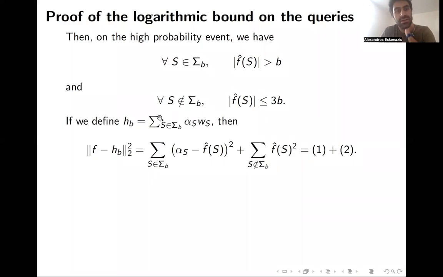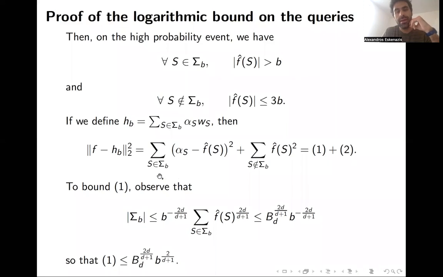And now our guess is going to be the function which is not the sum over all subsets, but the sum over the significant subsets, the ones in sigma b, of the empirical Fourier coefficient times Walsh. When we estimate the L2 difference between f and this empirical function, it's the sum on the important subsets of the difference of Fourier coefficients squared, plus the sum on the unimportant subsets of just f hat of s squared. The idea we said before is that the first sum is over very few subsets, and the second sum has to satisfy some kind of weak inequality which is going to make it strong. Okay, so let's make those things rigorous, starting with the first one.